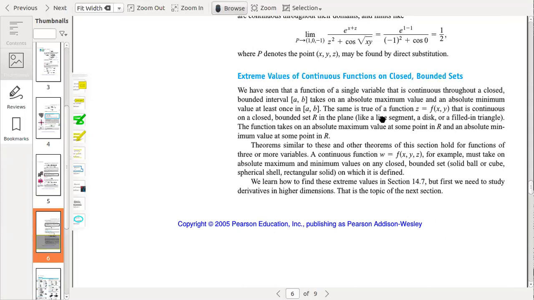The same is true for a function z = f(x, y) that is continuous on a closed bounded set R in the plane, like a line segment, a disk, or a filled-in triangle. The function takes on an absolute maximum value at some point in R and an absolute minimum value at some point in R. This is not very important. You can skip this section.